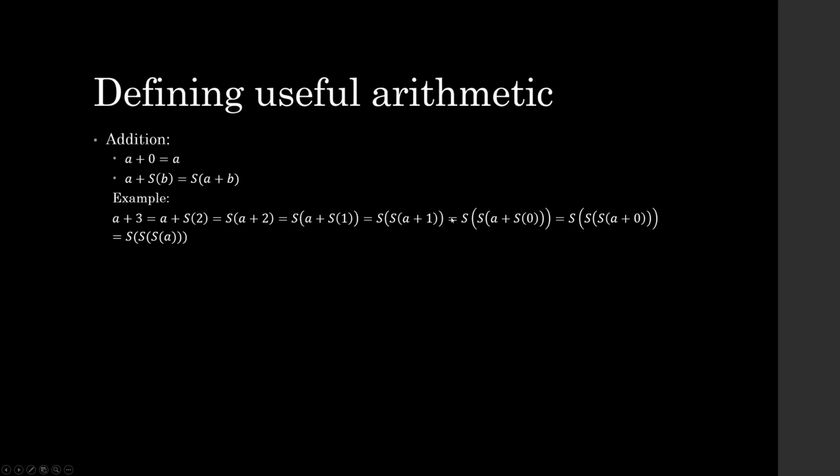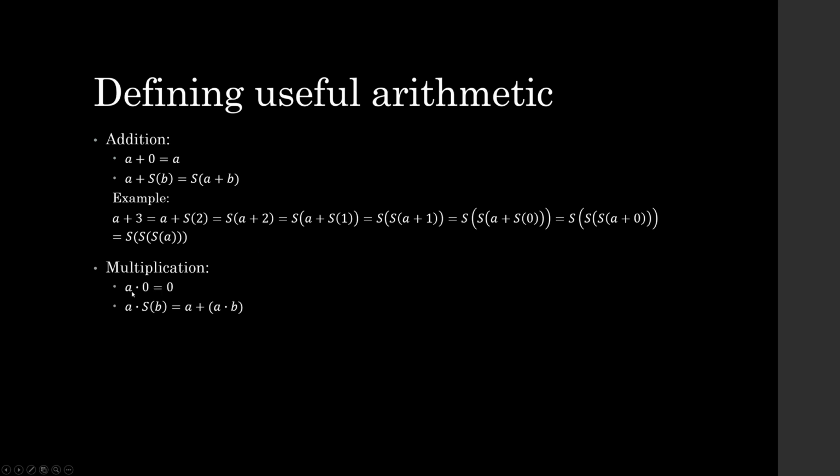So you see we're just consecutively applying the successor backwards to the symbols that we have for them. And so that's the successor of a plus 1. And then once again, we apply the successor to 1 to get that that's the successor of 0. And we move things around to get that that's the successor of the successor of the successor of a plus 0, which is the successor of the successor of the successor of a. So it's applying the successor 3 times to a, that's a plus 3. So that makes sense. So what about multiplication?